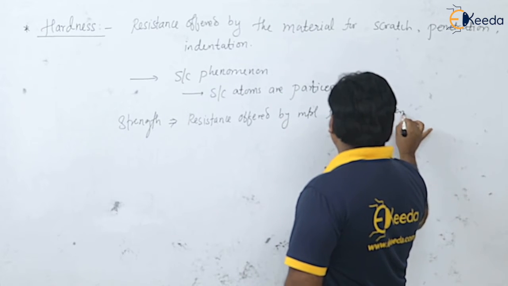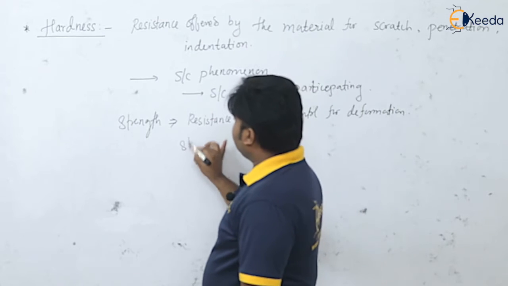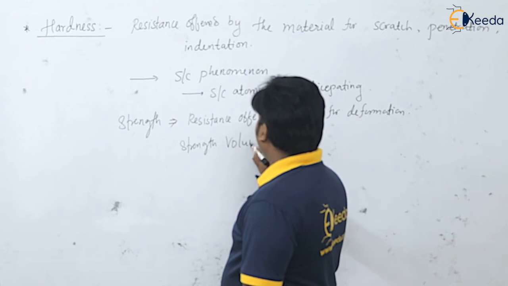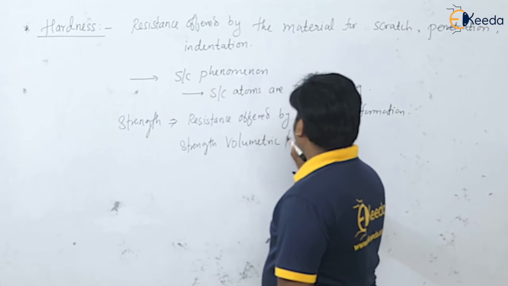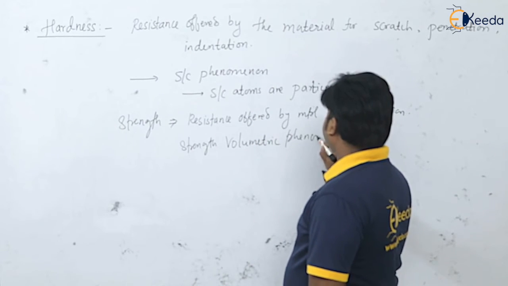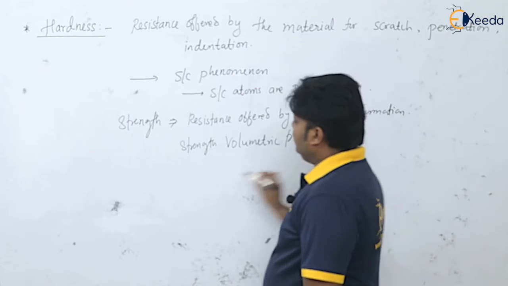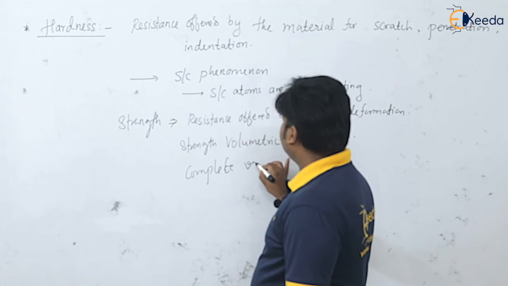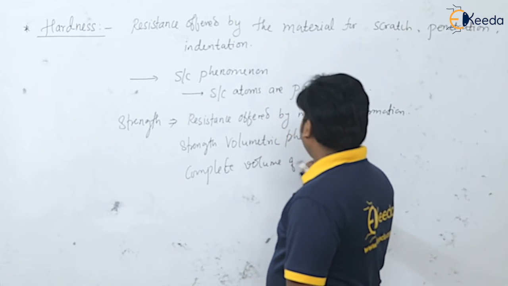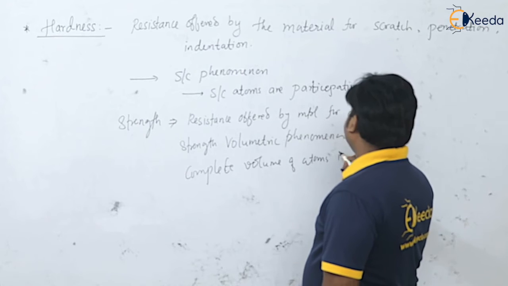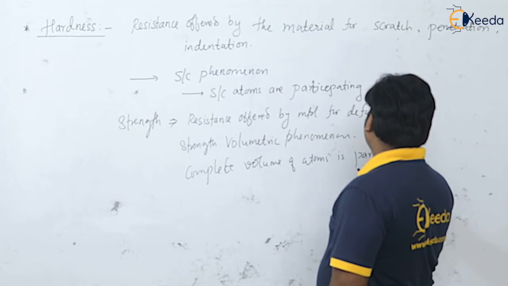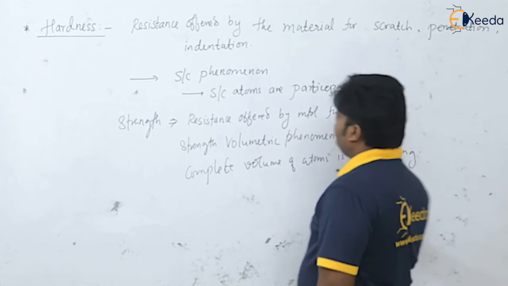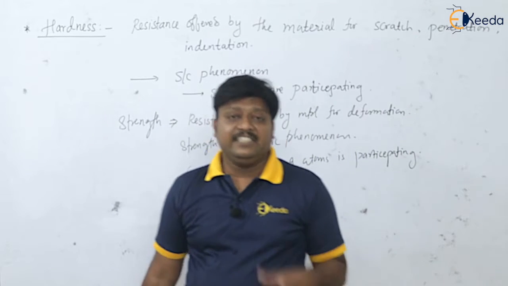The strength is a volumetric phenomenon. Here the complete volume of atoms is participating in this phenomenon. So this is the strength, please remember.